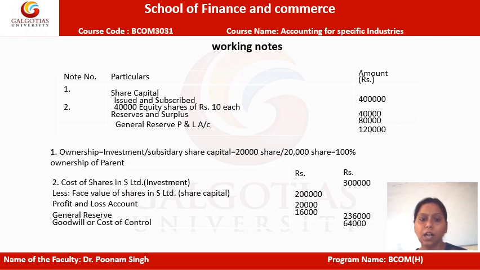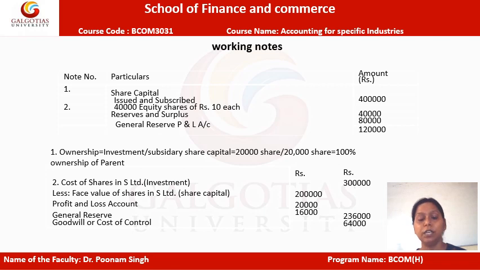Now, another working note which we are preparing here is to calculate the cost of control or investment. This way, we will be able to see whether in this question capital reserve has been generated or goodwill has been generated. Firstly we will put the cost of shares, so basically the investment made by the parent in the subsidiary, but with the values only.